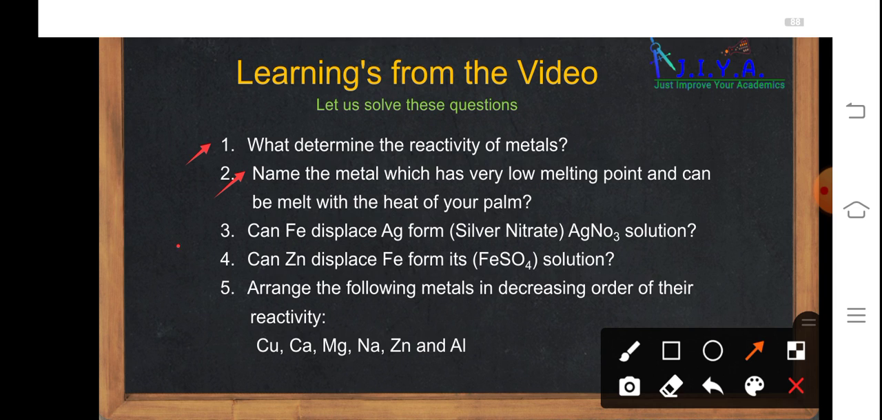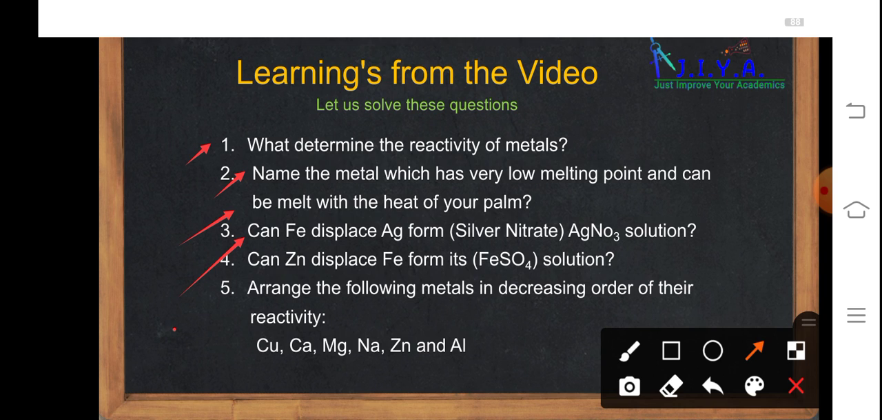Now let us answer the third question. Can iron displace silver from silver nitrate solution? Yes, iron can easily displace silver from its solution. This is because silver is inert and it is placed at the bottom of the reactivity series. Now let us answer the fourth question. Can zinc displace iron from its solution? Yes, zinc can displace iron from its solution because zinc is more reactive than iron. But vice versa cannot happen. That is, iron cannot displace zinc from its solution. This is because zinc is more reactive than iron.